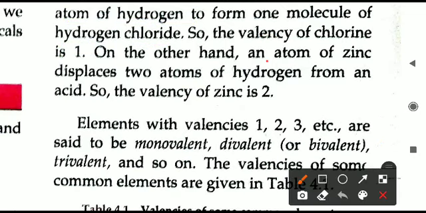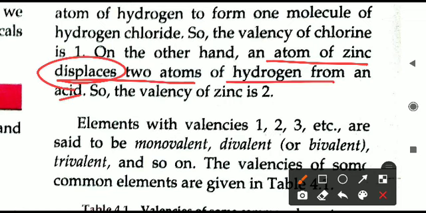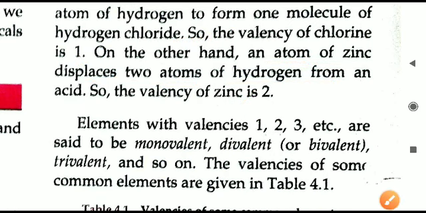Similarly, you see here, an atom of zinc displaces two atoms of hydrogen from the acid. One atom is removing two atoms. Displaces means removing. So one atom of zinc removes two atoms of hydrogen. That is why we say the valency of zinc is 2 here.